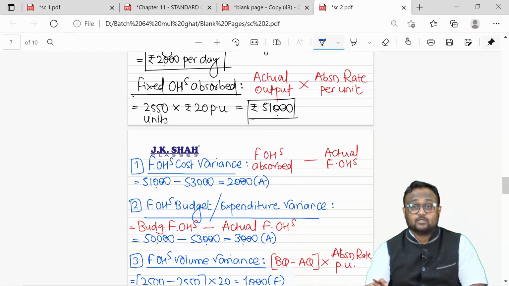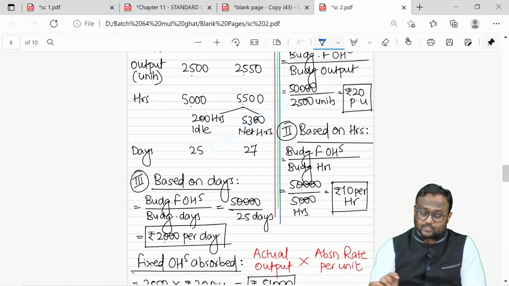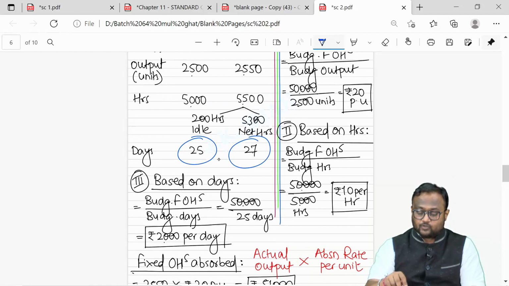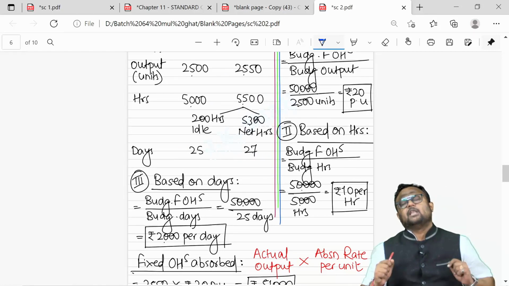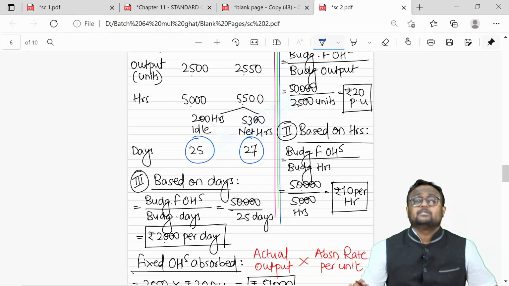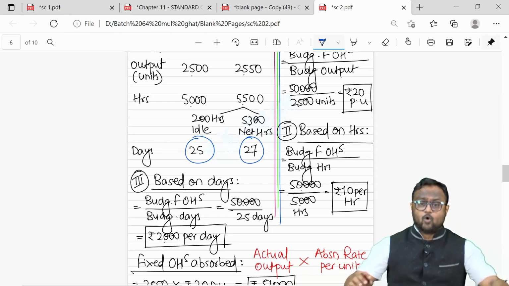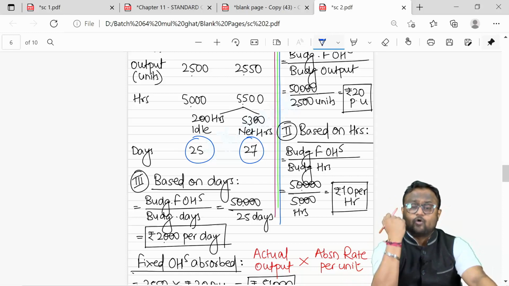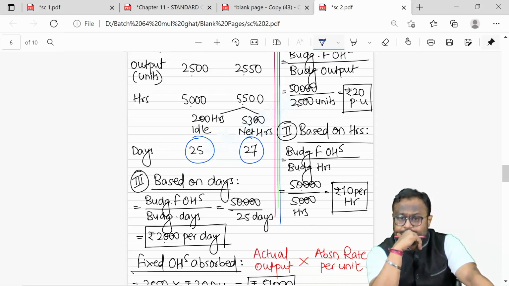I need to find out the timing. I need to find out the reason. I need to find out the cause behind it. My first reason is, of course, the number of days utilization. Now please be clear about one thing. My first variance, my first subvariance of volume variance, my first reason for volume variance is calendar variance.